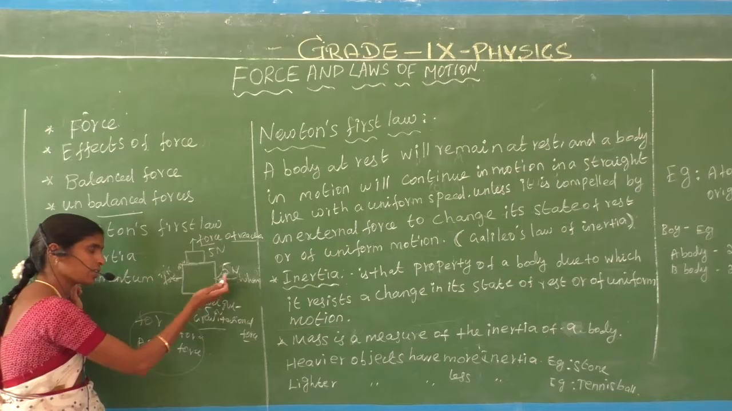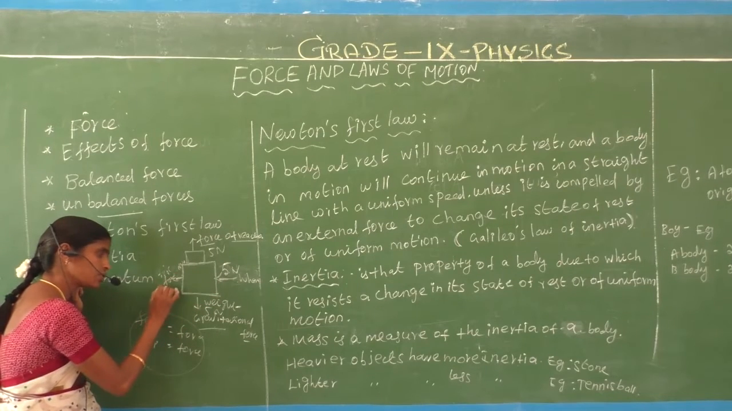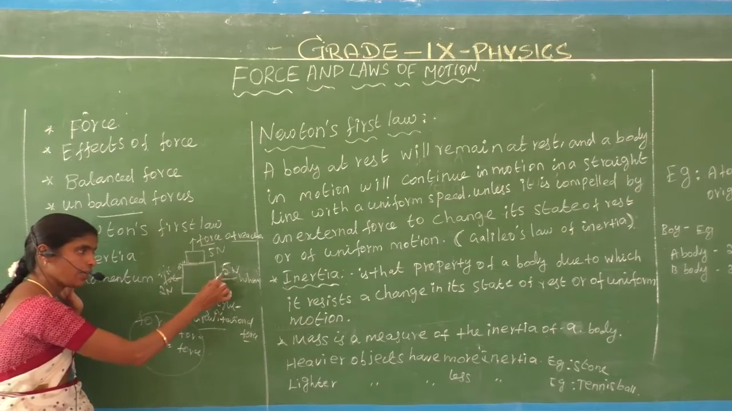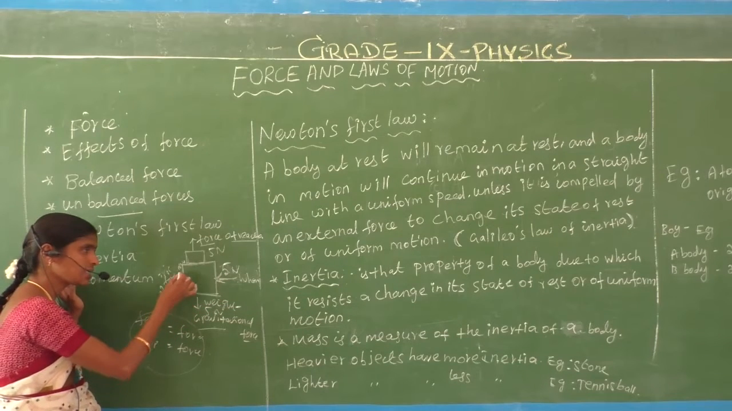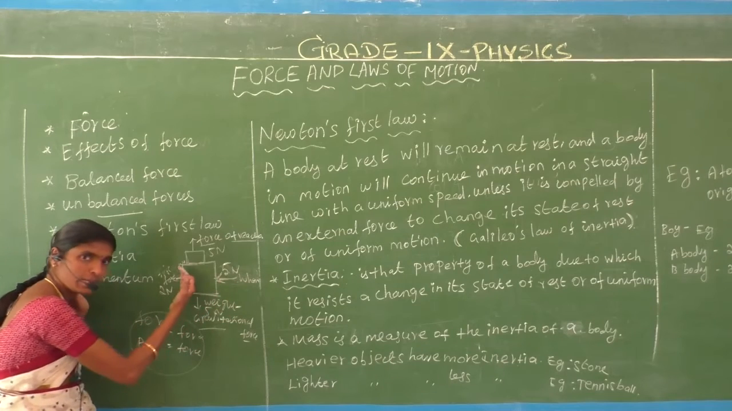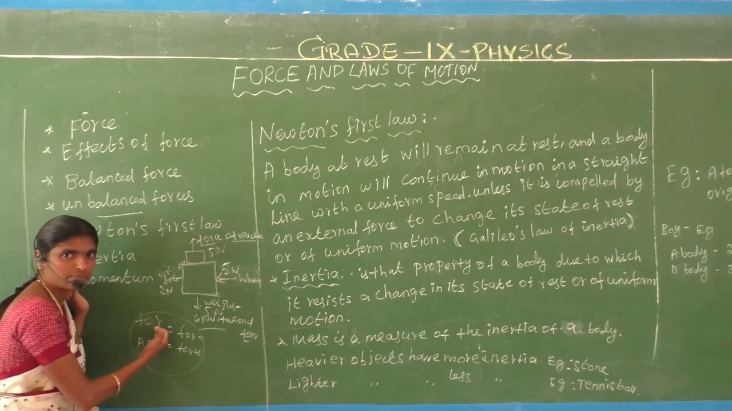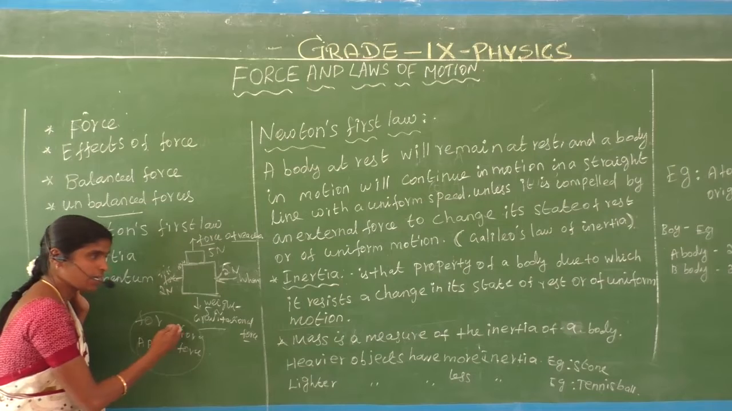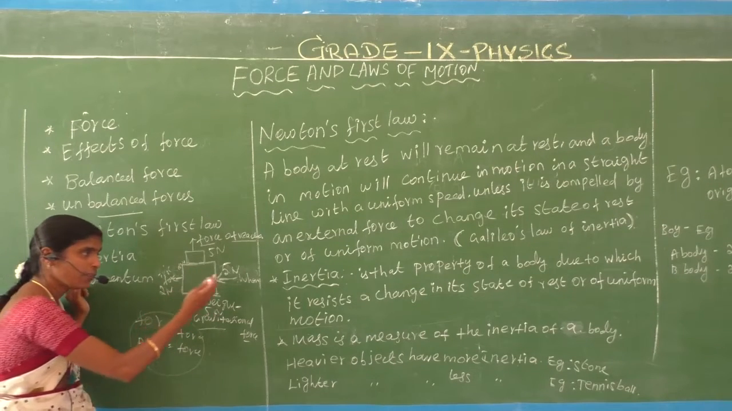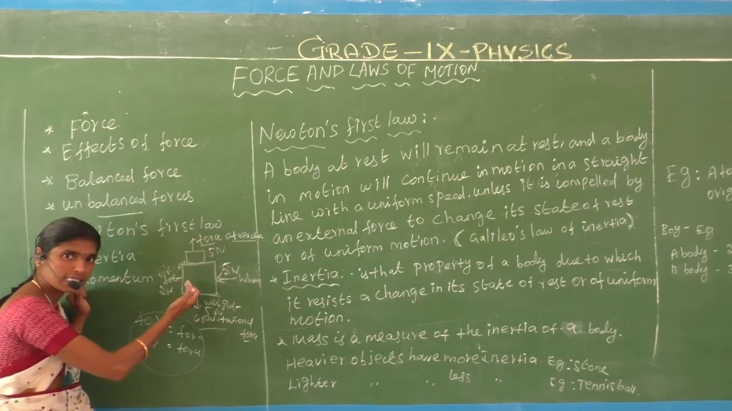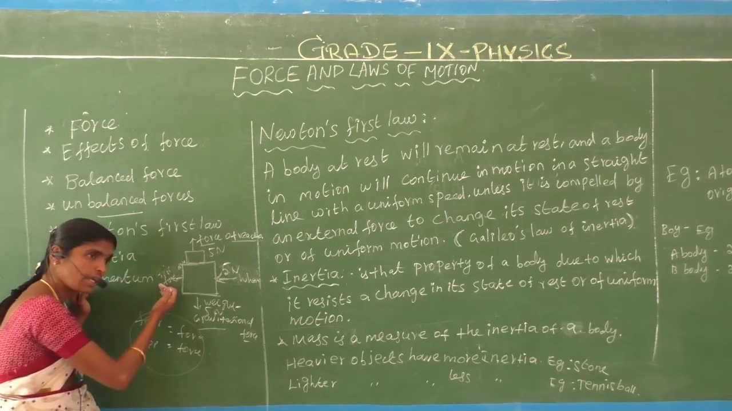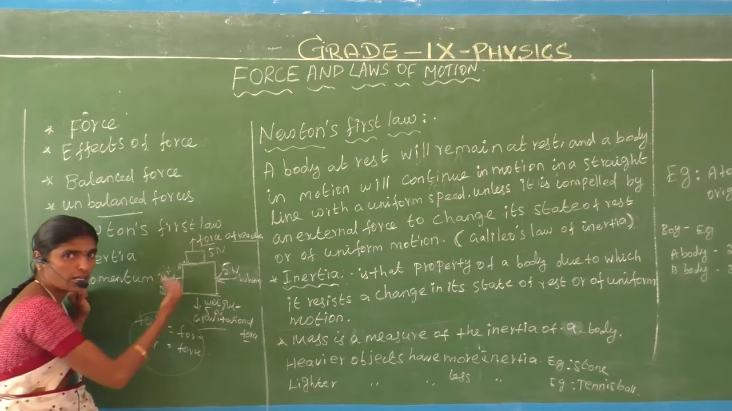What about the frictional force? We apply a force greater than the frictional force, which is 2 Newton. We apply a force of 5 Newton, and let us consider the frictional force to be 2 Newton. When we apply the force, the book falls down, because the applied force is greater than the frictional force. When we give more force than the frictional force, the book falls down.